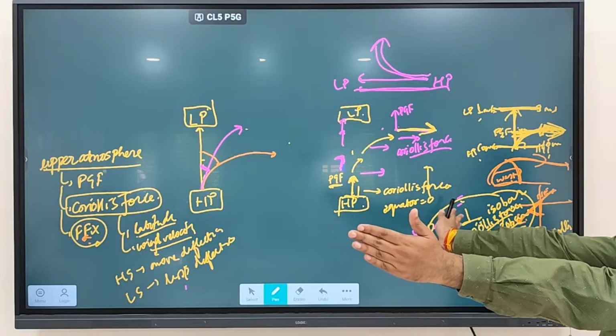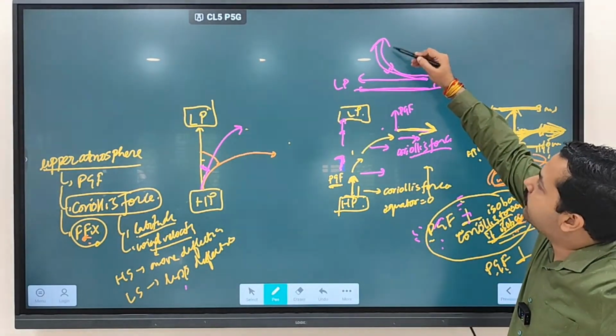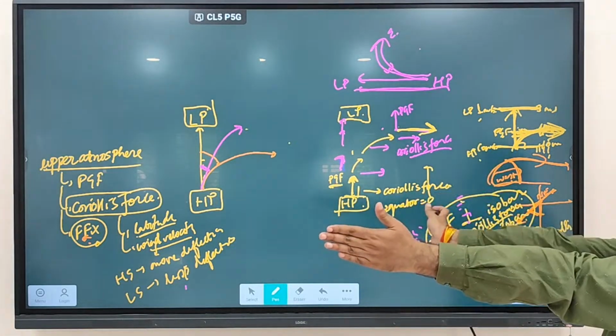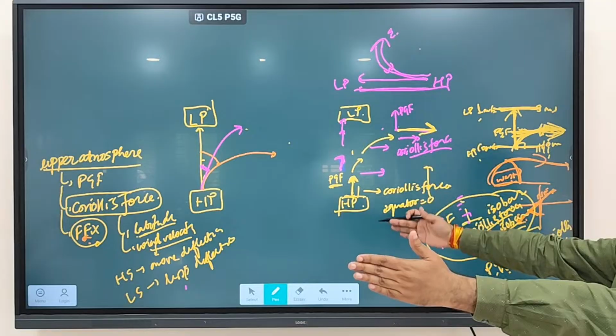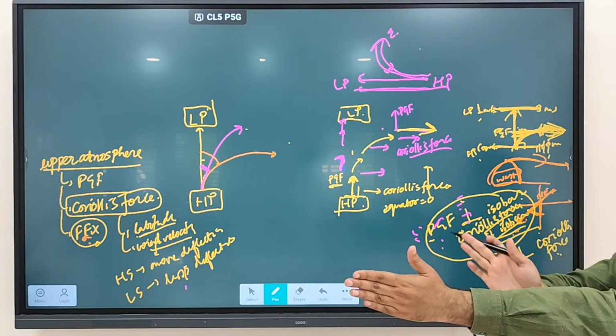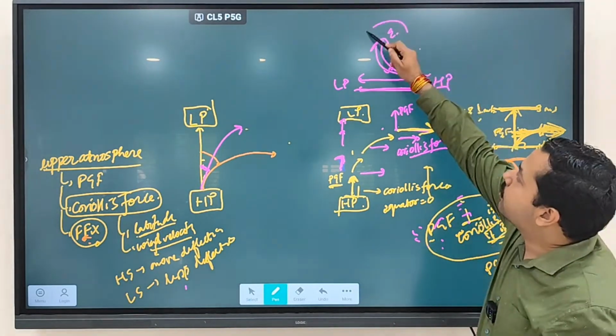When wind is deflected towards right hand side, in which direction will wind now be flowing? It is moving from which direction to which direction? West to east direction. Clear? When wind is deflected towards this side, which is west, and this side is east, so wind is moving from which to which direction? West to east direction. Clear? Now what do we call this?